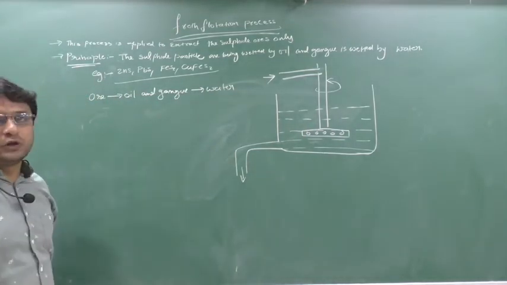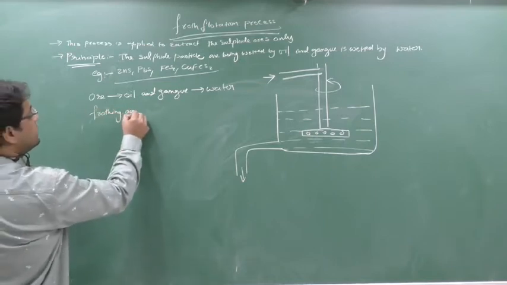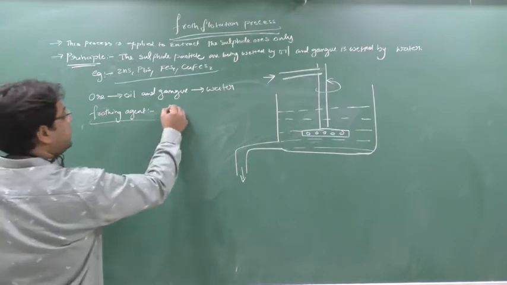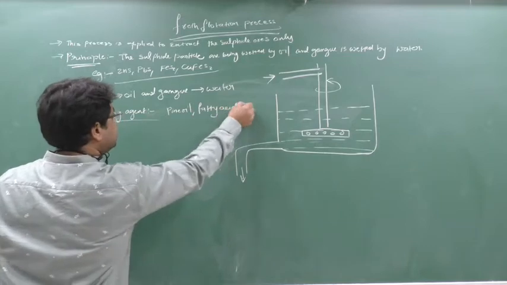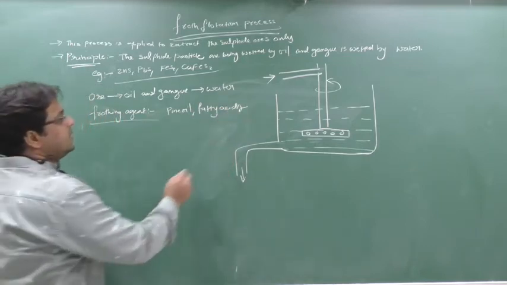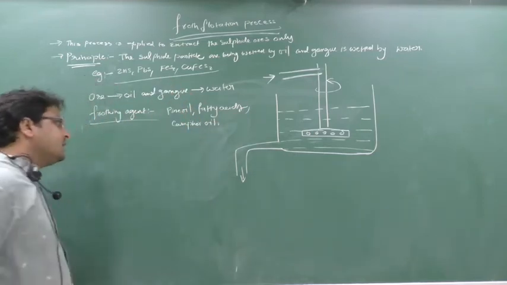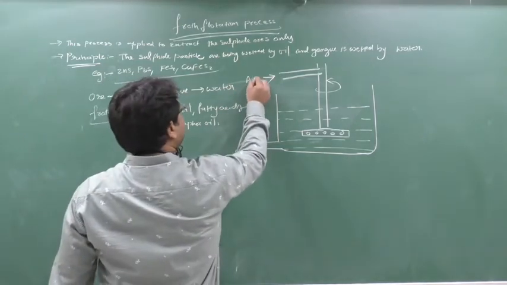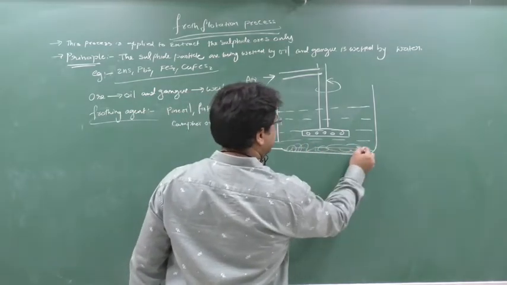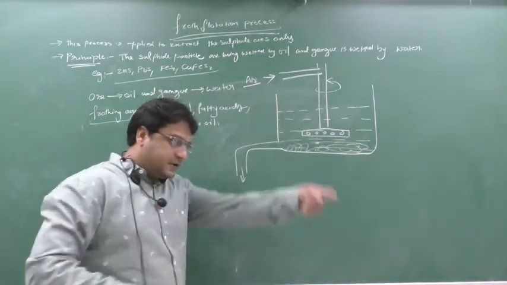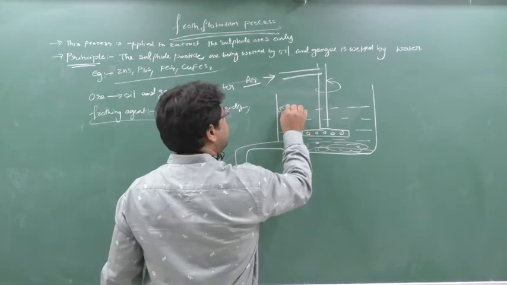To produce a froth, I require a frothing agent also. The frothing agent, which makes the foam, is called a frothing agent. The frothing agents are usually pine oil, fatty acids, or you can say camphor oil, etc. When the air is blown in, here there is a particle, yes or no? Here there will be particles. First this is churned, then air is blown. When air is blown, what will happen? You know, here froth will be produced.